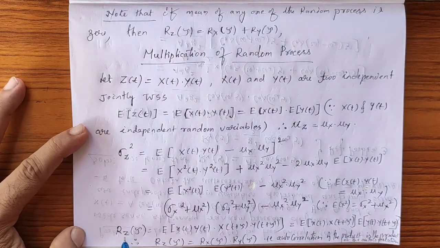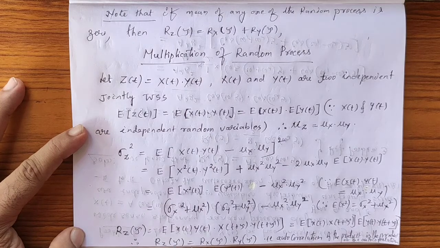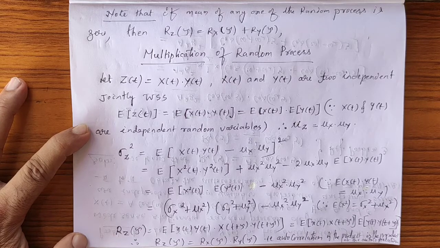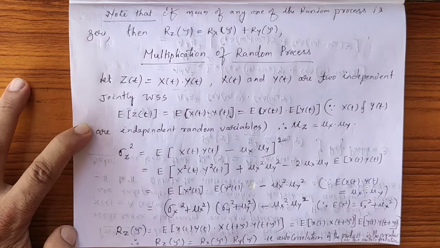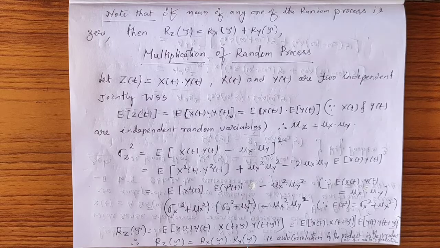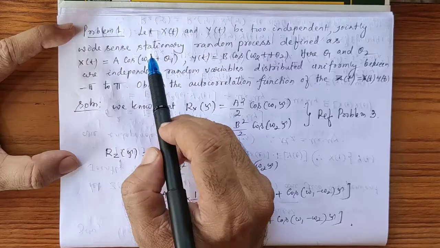So therefore Rz of tau is Rx of tau into Ry of tau, where Ry is the autocorrelation of y and Rx is the autocorrelation of the random process x. So what we found here is that the autocorrelation of the product is the product of the autocorrelations of the two random processes x and y.